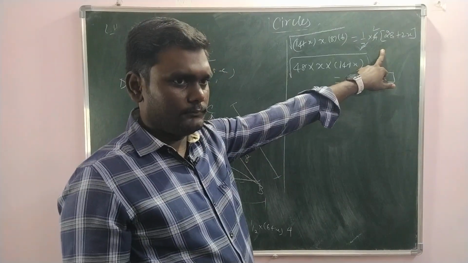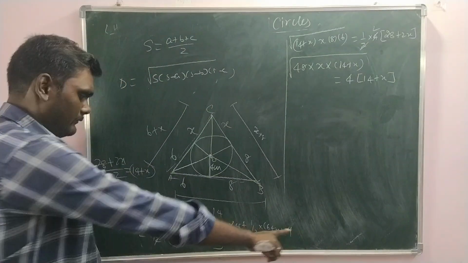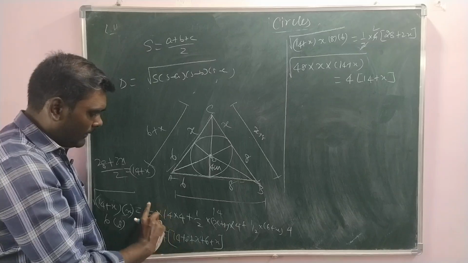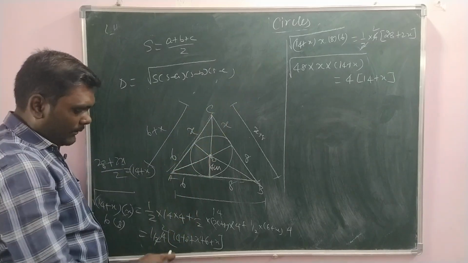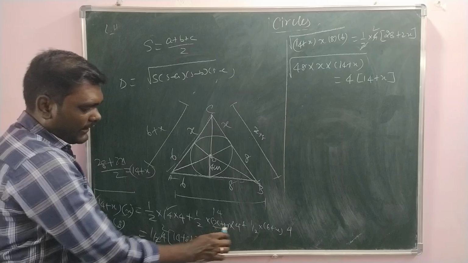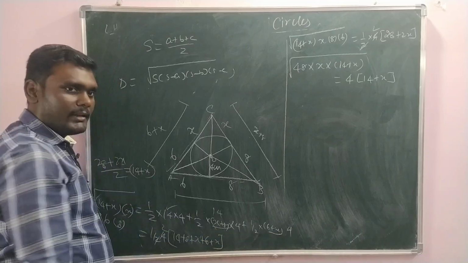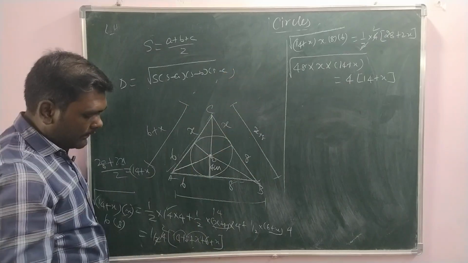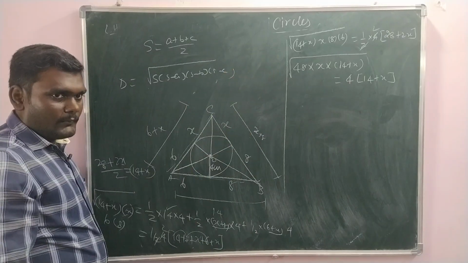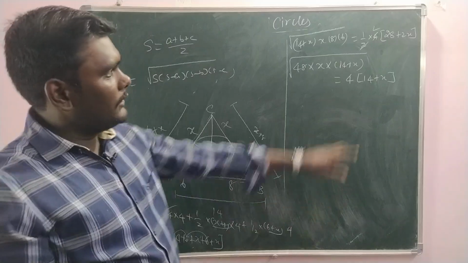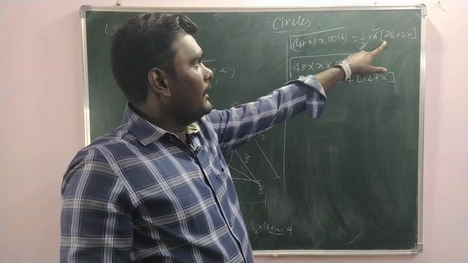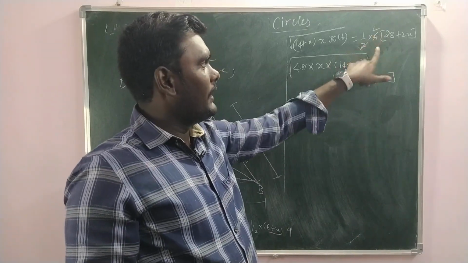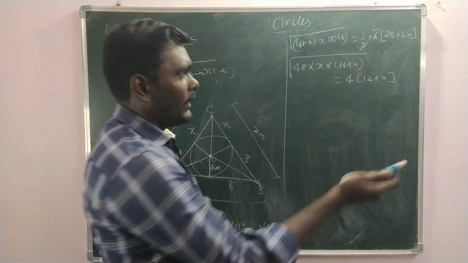I took 1 by 2 into 4 as common, then remaining 14, x plus 8, x plus 6. Add everything: 28 plus 2x. Then I took 2 as common, 2 2s are 4. Now square on both sides.